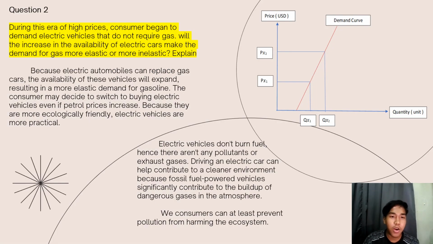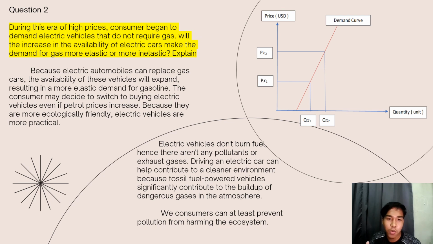During the era of high prices, consumers began to demand electric vehicles that do not require gas. Will the increase in the availability of electric cars make the demand for gas more elastic or more inelastic? Explain.